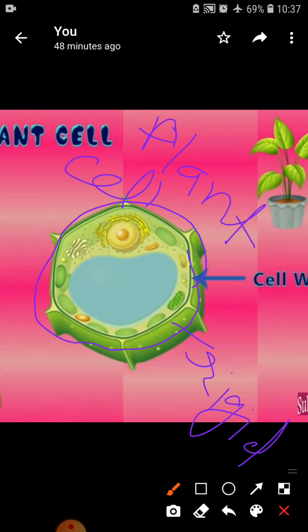We know there is a lot of variation in climate. So how does the plant protect itself from all these conditions? To protect against such conditions, the cell wall is present in the plant cell, which protects the plant from different types of conditions, isn't it?